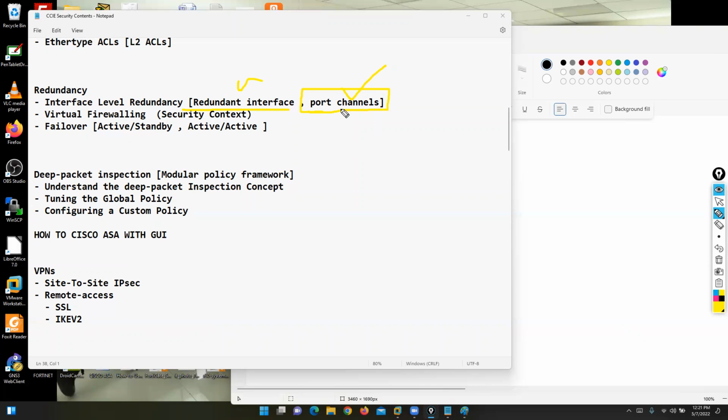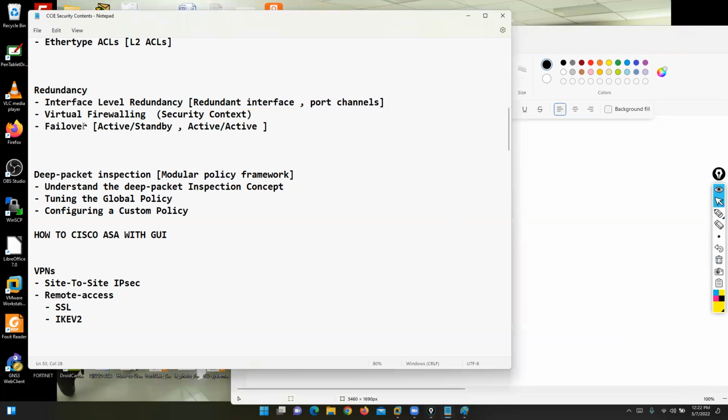It's a common topic. The storyline you already know from CCNA classes. What is port channel? What is EtherChannel? Here I'm telling you how to configure it. Clear my point? Yes, sir. So we can discuss interface level redundancy. In interface level redundancy we can discuss two types of logical interface option. First one is called redundant interface, and second is called port channel.